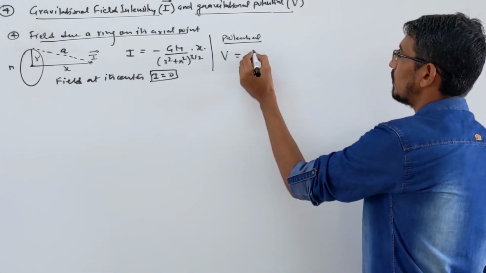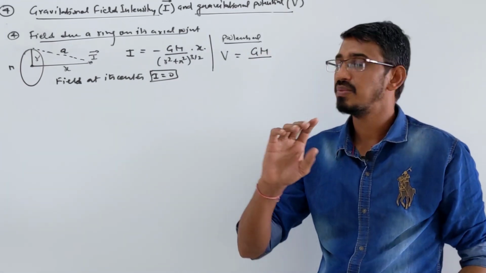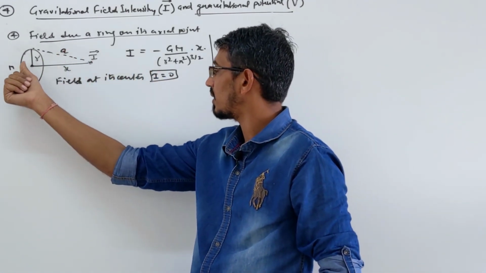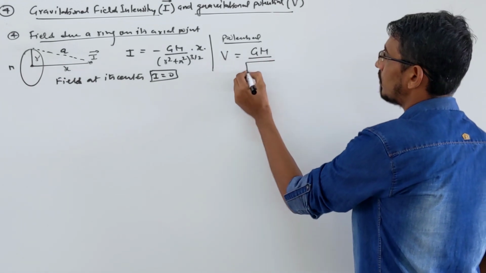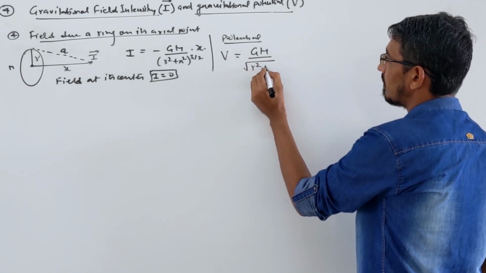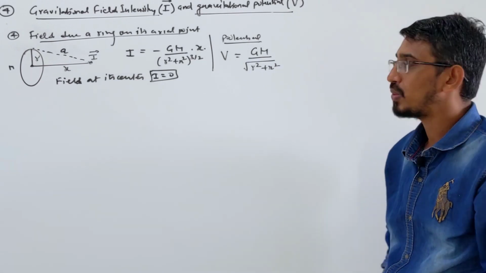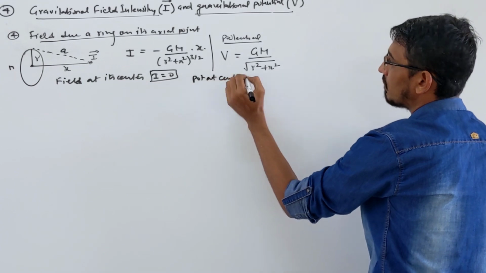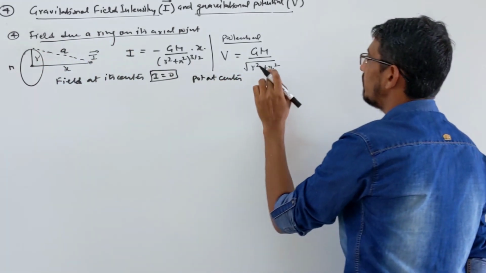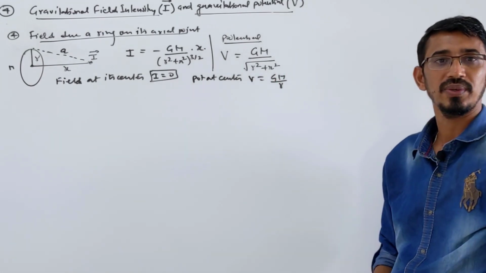So just write the normal formula, minus GM by the real distance, which becomes root of r square plus x square. That will be your potential answer simply. If you want the potential at the center, again you make x equal to 0, and the answer becomes minus GM by r. That's the potential.